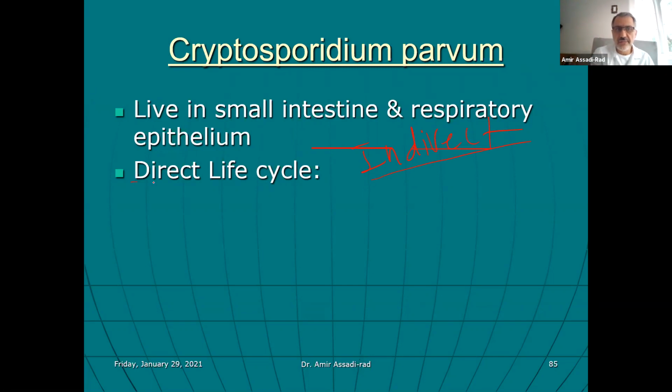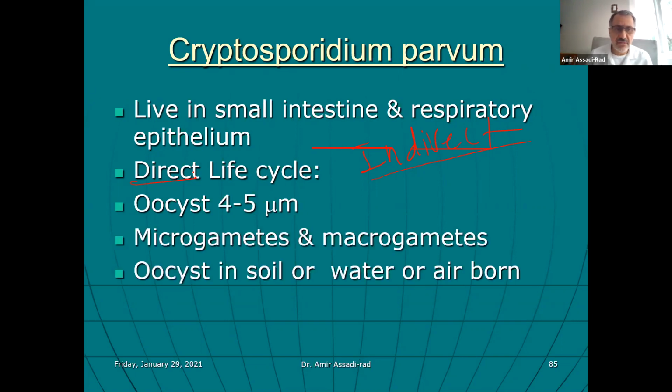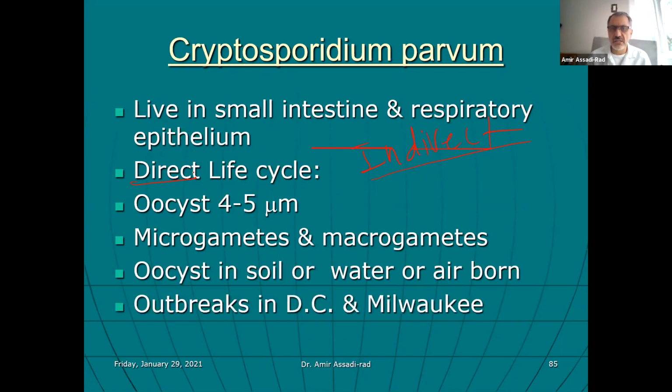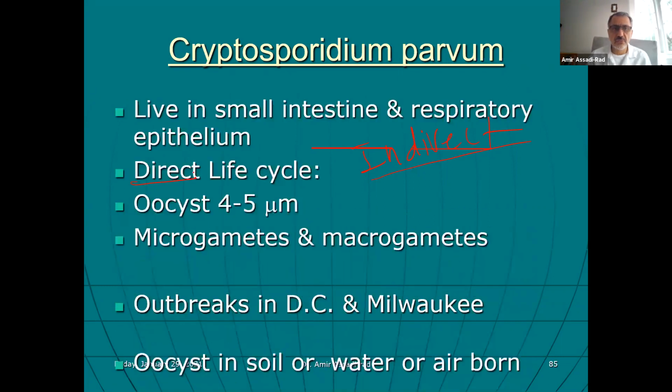Giardia is a direct life cycle. Cryptosporidium, direct life cycle. You don't need another arthropod or something else. Directly from human to human, of course, through feces, through fomites. It doesn't need a mosquito. Okay, so I hope I'm making some sense. The oocyst is about 4 or 5 micrometers, very small. Microgametes and macrogametes are formed. The sexual reproduction, oocysts in soil and water, can become airborne, and outbreaks in Washington, D.C. and Milwaukee, which we talked about.